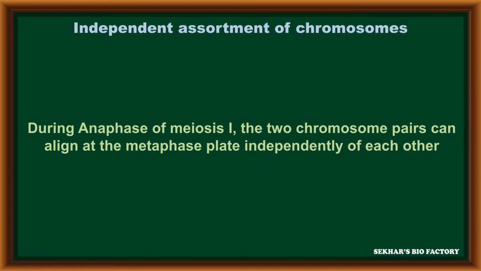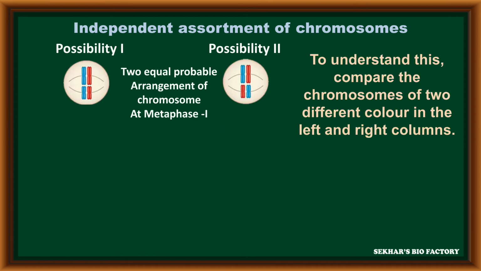Independent assortment of chromosomes: during anaphase of meiosis 1, the 2 chromosomal pairs can align at a metaphase plate independent of each other. Let us discuss the probability of segregation of chromosomes, to understand this by comparing the chromosomes of 2 different colors in the left and right columns.